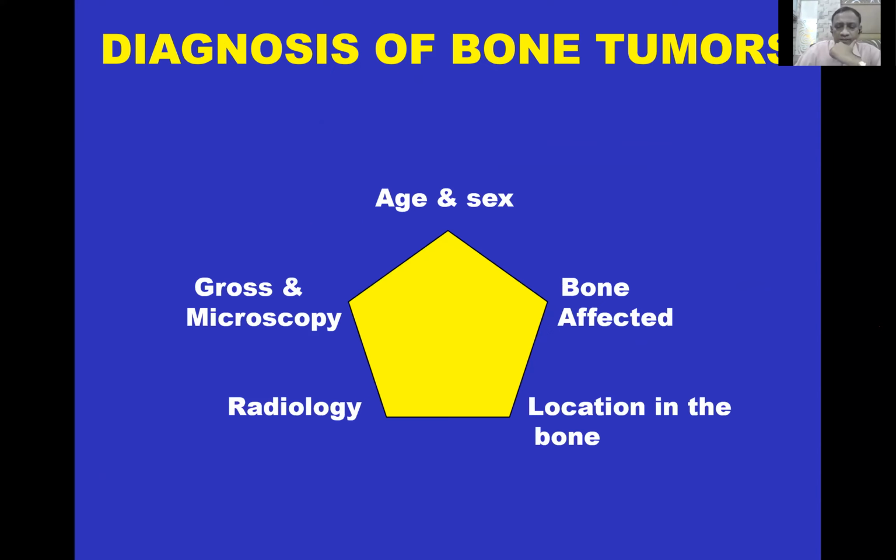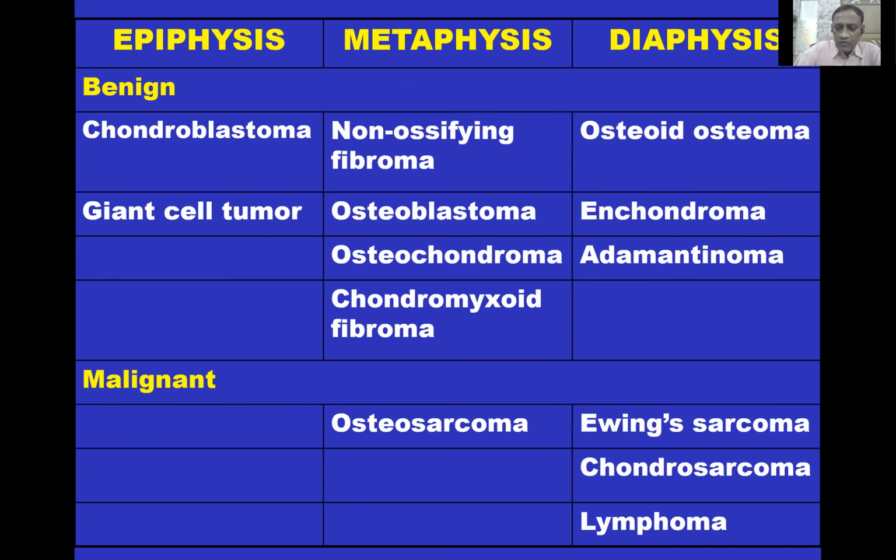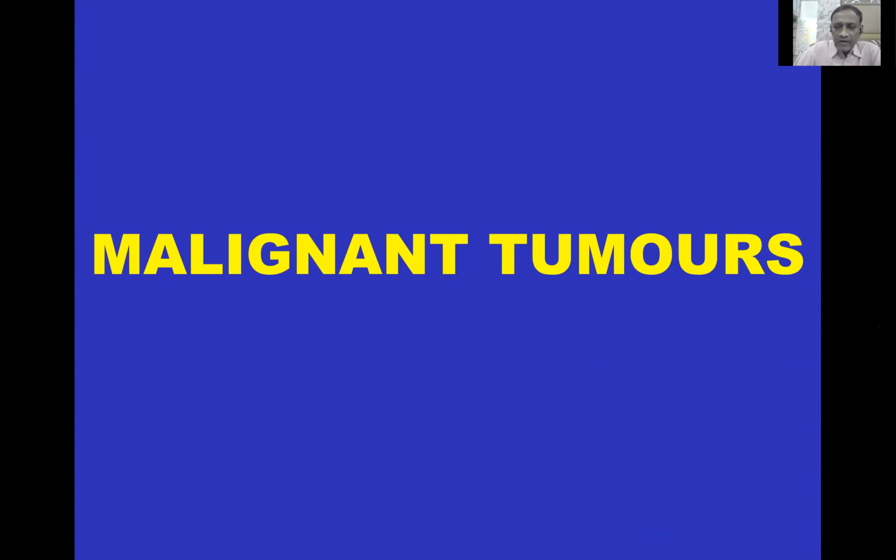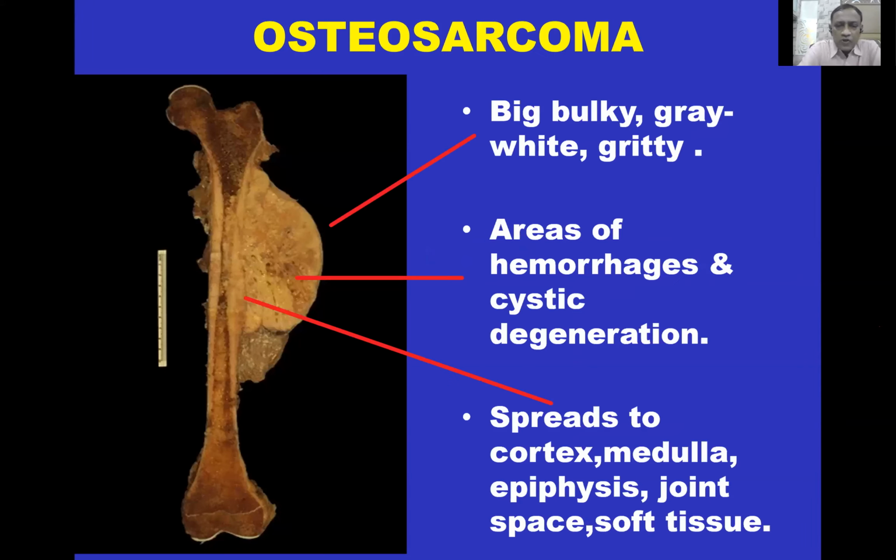Then the bone tumors. The diagnosis of bone tumors depends on the age, bone affected, location in the bone, radiology, and gross and microscopic picture. This is the classification of bone tumors, which I'm not going to go into in detail. Now we'll straightaway go to the malignant bone tumors. The first tumor is the osteosarcoma.